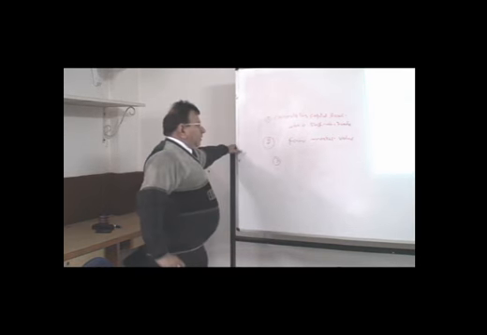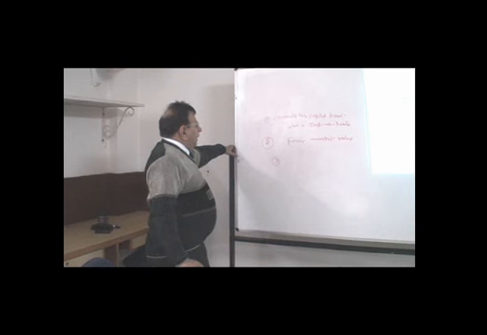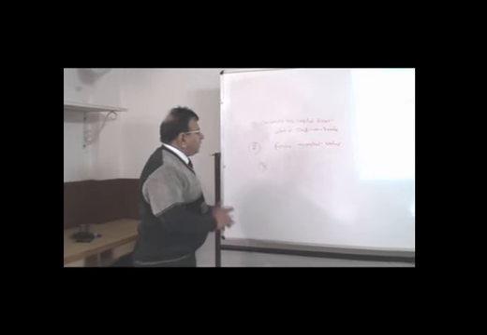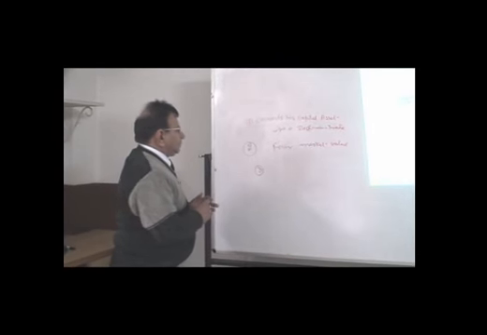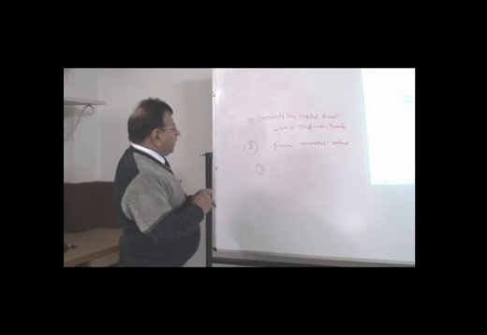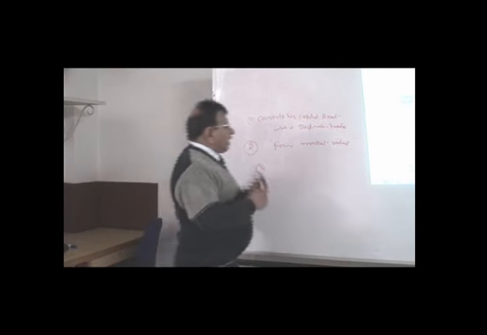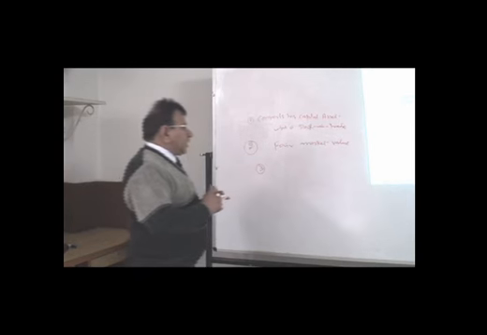And if there is any capital gain, the liability to pay such capital gain shall arise in the previous year in which such converted stock in trade is sold or otherwise transferred by him.